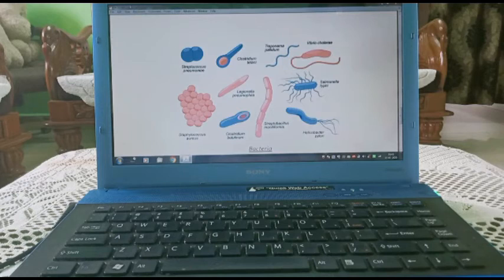Now you can see number 1, that is coccus, round, coccus or cocci. Number 2, that is bacilli. Number 3, you can see this one, bacilli, and number 4 vibrio. One more time we will see, they are cocci, round shape, after that bacilli, rod shape, spiral, snake shaped. Number 4, that is vibrio, comma shape.